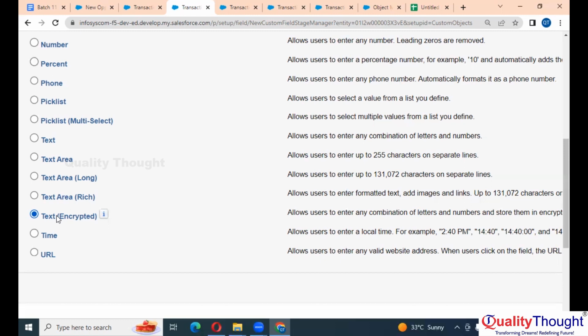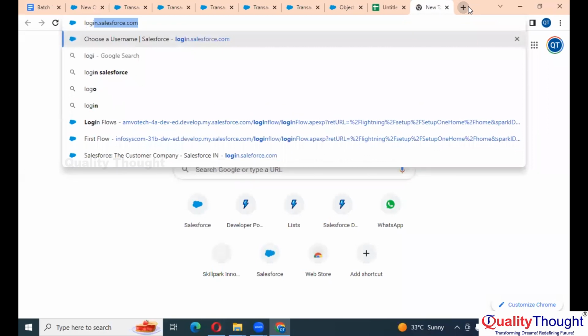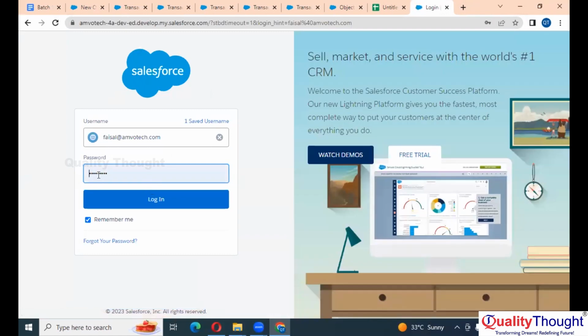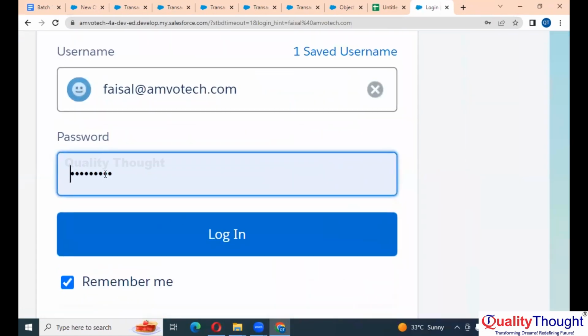Okay. If you go to your login page, okay. If I click on it, see, this password is text, right? Your password is your text, which can contain numbers, characters, and special characters.